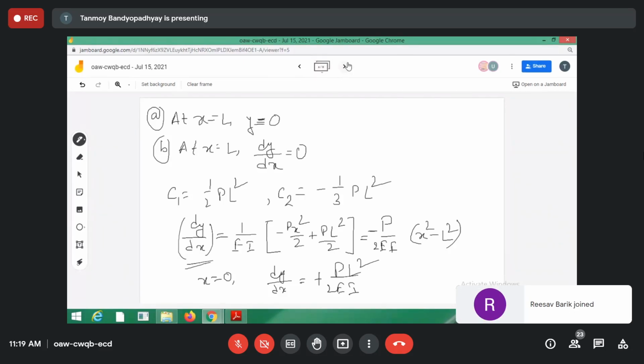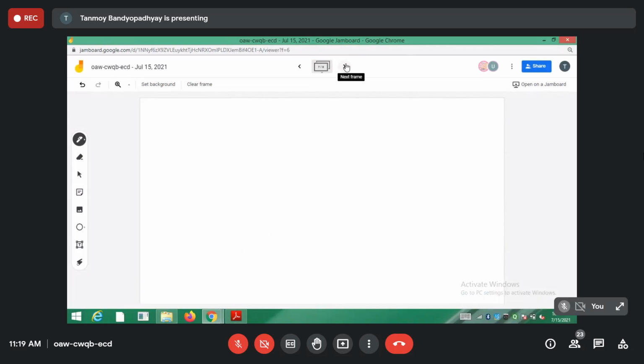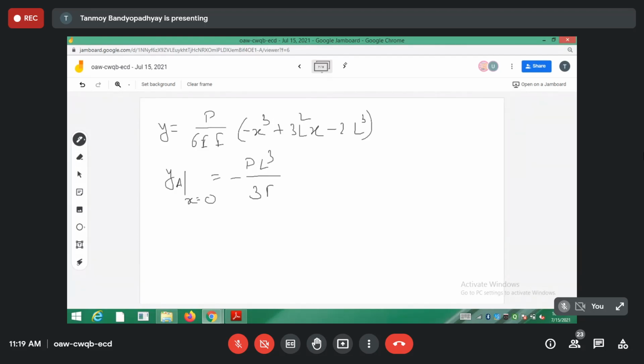Similarly you find out the expression for the deflection. So for the deflection I am just writing the expression. If you put everything you should be getting something like this: p by 6EI into minus x cube plus 3l square x minus 2l cube. Okay? So if I need to find out ya, I have to put x is equal to 0 in this one. So I should be getting minus pl cube divided by 3EI.